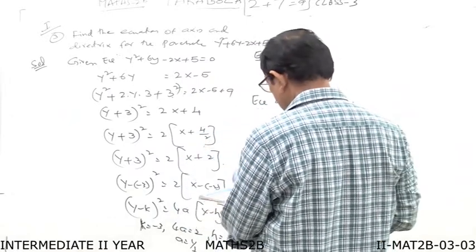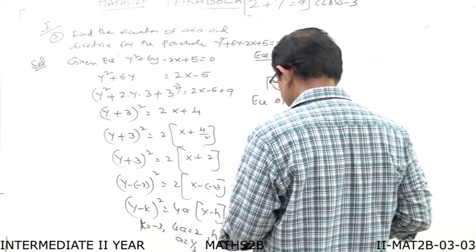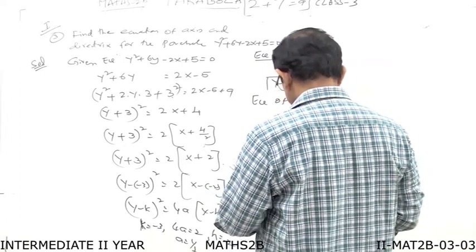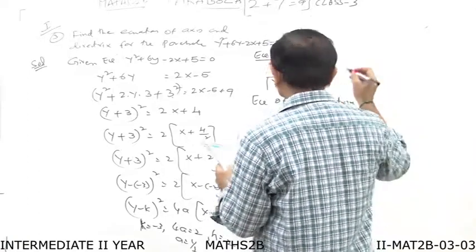Right, now we will see one more problem for this one. So what is that one?